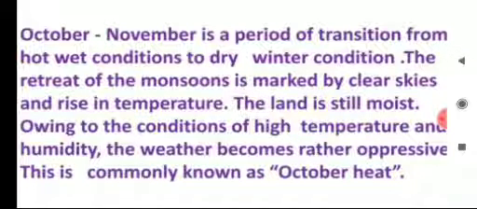That means the monsoon winds start traveling in the reverse direction and they are called northeast monsoon winds. The land is still moist because of the conditions of high temperature and humidity. The weather becomes rather oppressive. It becomes difficult to bear this heat. So this is commonly known as October heat.